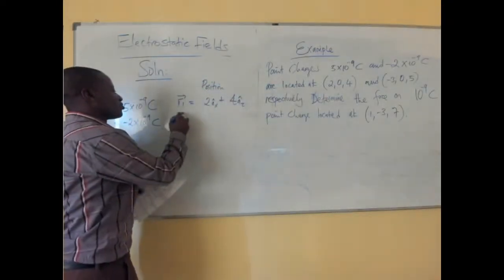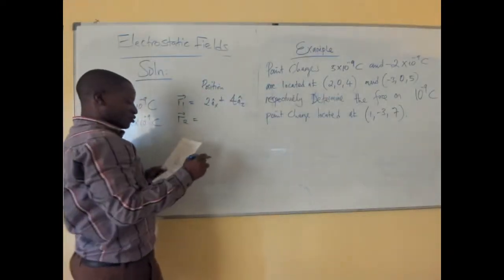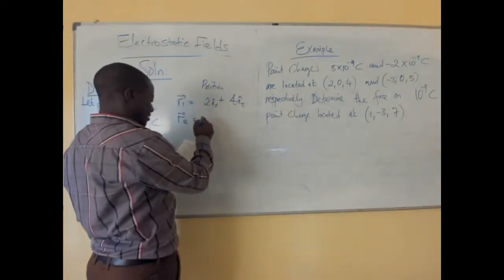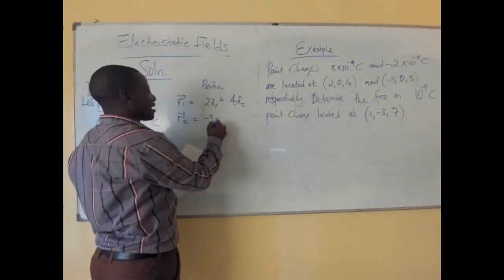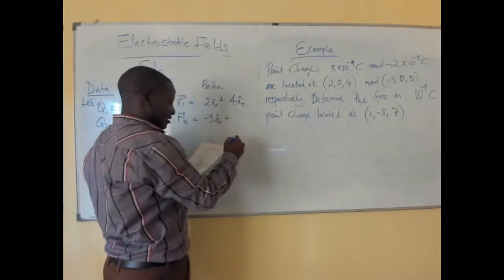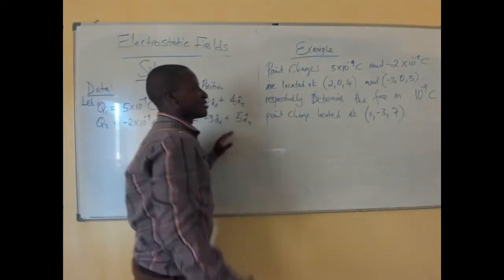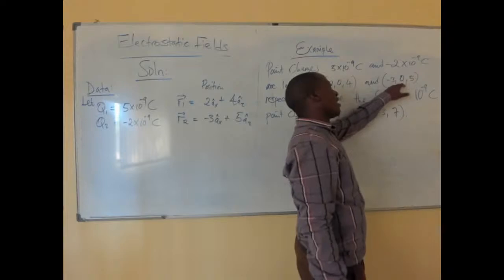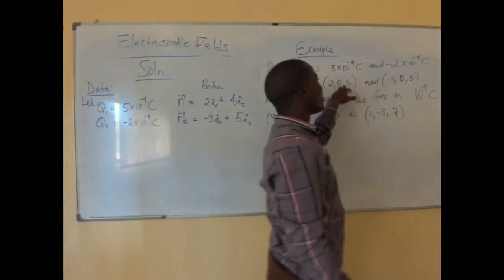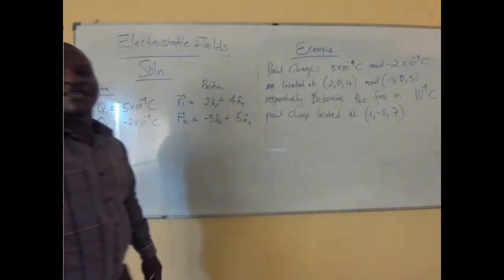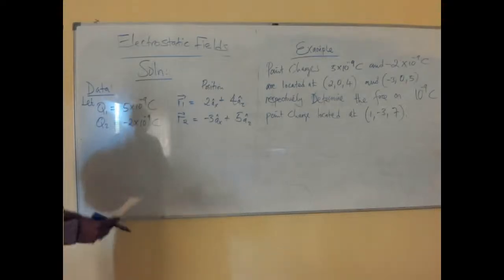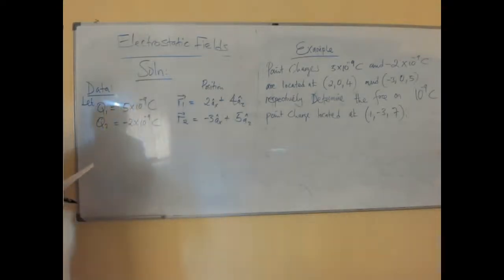Then R2 will be equal to minus 3ax plus 5az. In other words, the position is showing that there is no displacement in the y direction. So, having been given that,